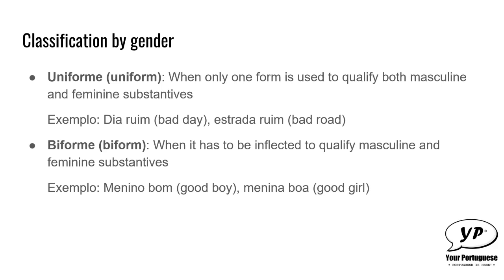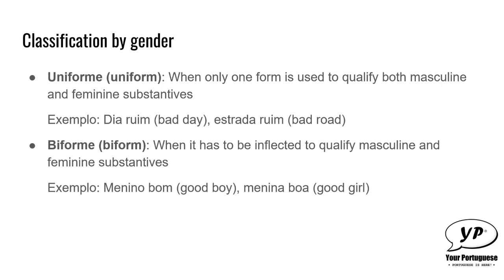Estrada ruim, bad road. Dia is a masculine substantive, and estrada is a feminine substantive. But we can use the adjective ruim to qualify both of them, even though they are not in the same form. One is masculine and the other is feminine.